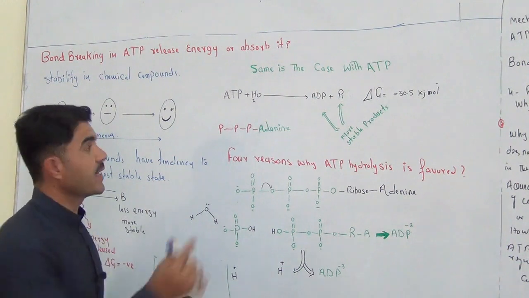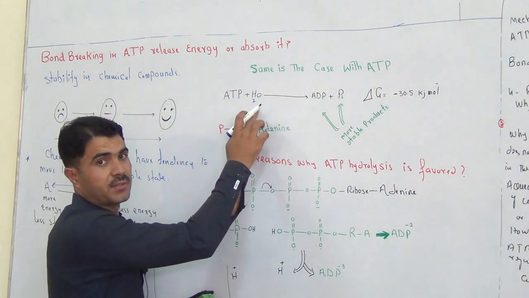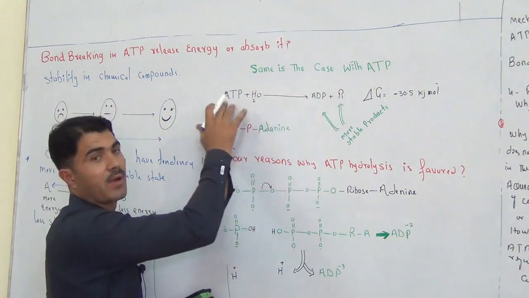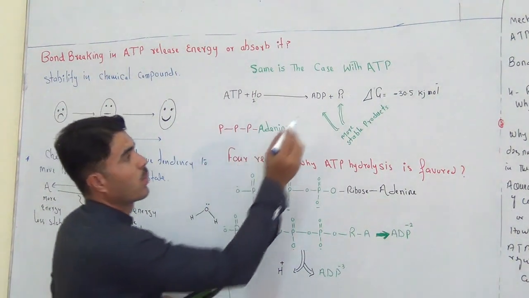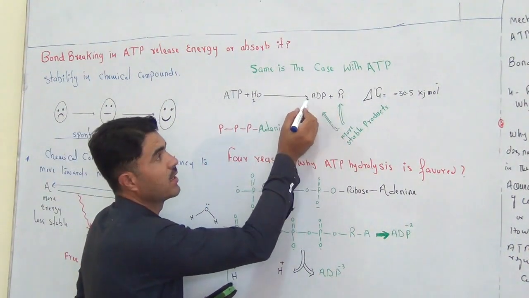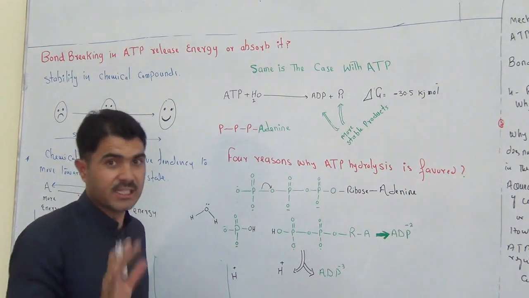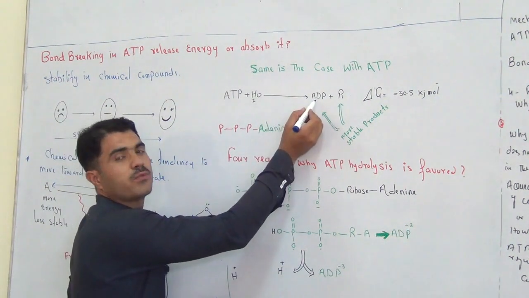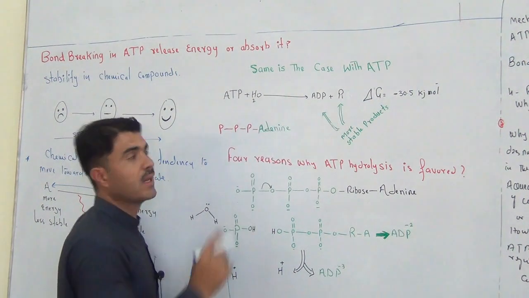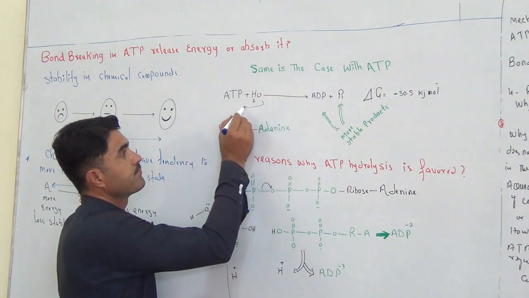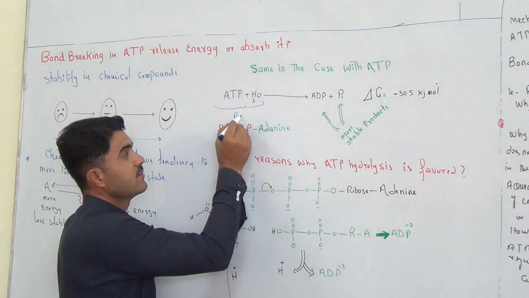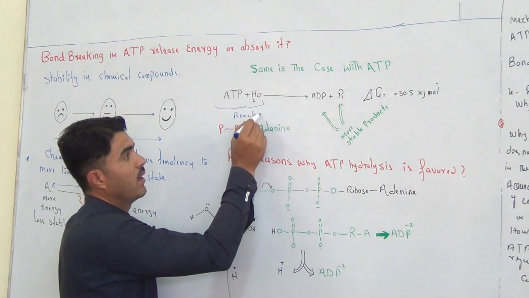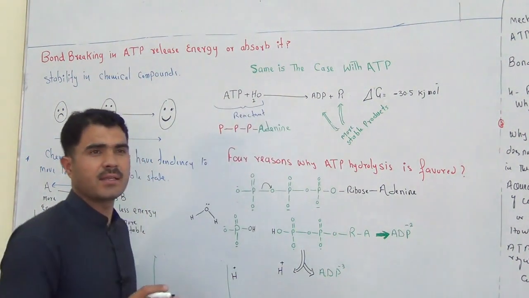Actually, when ATP is hydrolyzed, meaning by the help of water it is broken down, 1 phosphate is released and ATP becomes ADP, right? Adenosine diphosphate. It has 2 phosphates and 1 phosphate has been released. This is our reactants side, and that one is the product side.